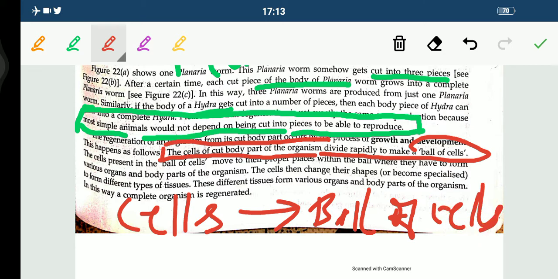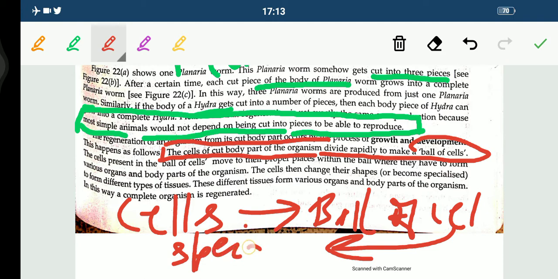Then the cells present in this ball of cells move to their proper places within the ball, where they have to form various organs and body parts of the organism. Now, students, the cells then change their shape and become more specialized. Specialized to form what? To form different types of tissue, and these different tissues form various organs and body parts of the organism. This is how the complete organism is regenerated.